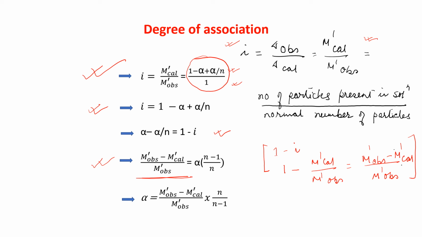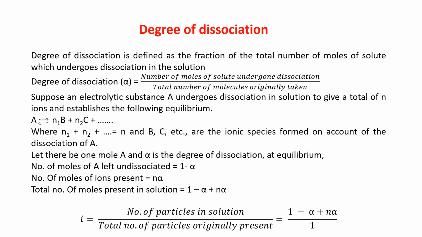M' observed minus M' calculated by M' observed is equal to alpha times n minus 1 divided by n. Okay, so from there alpha is equal to, we are getting this formula: M' observed minus M' calculated by M' observed into n by n minus 1. Like degree of association, degree of dissociation also can be calculated.